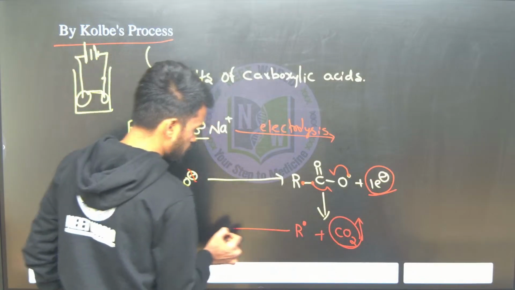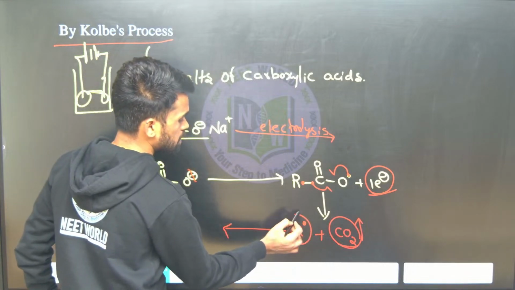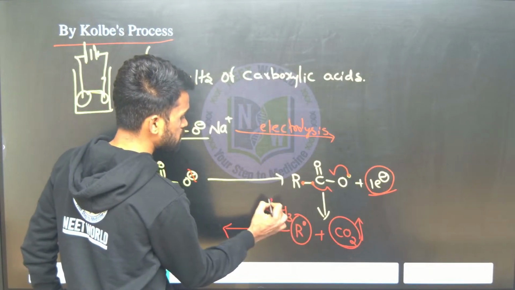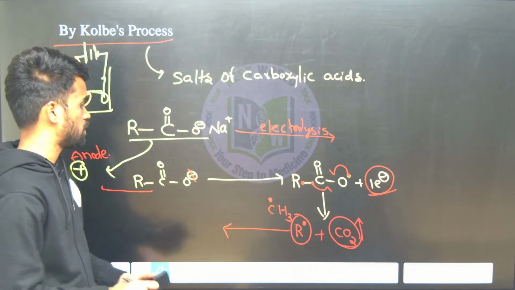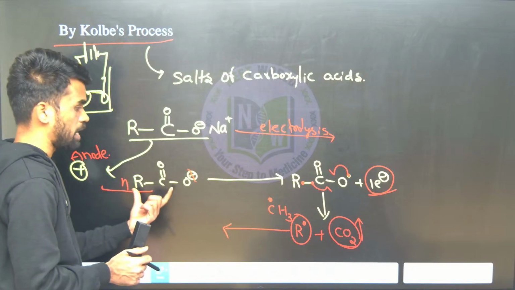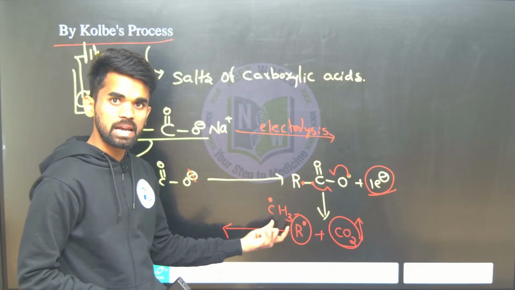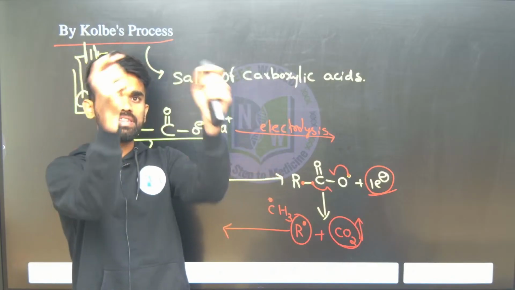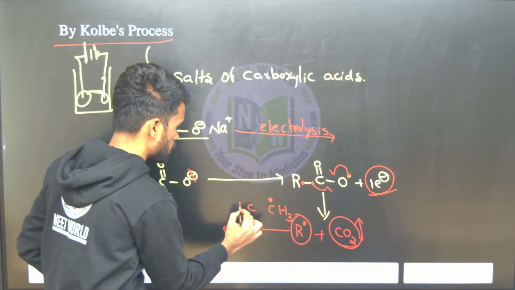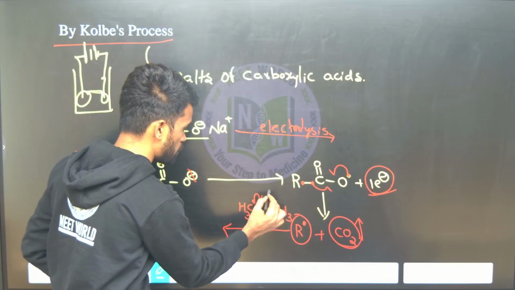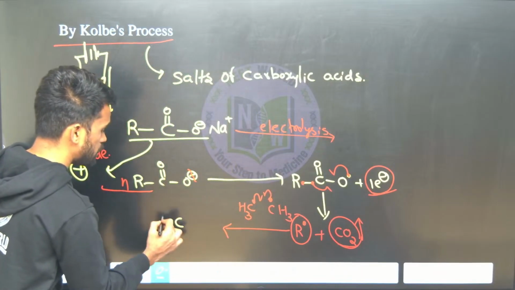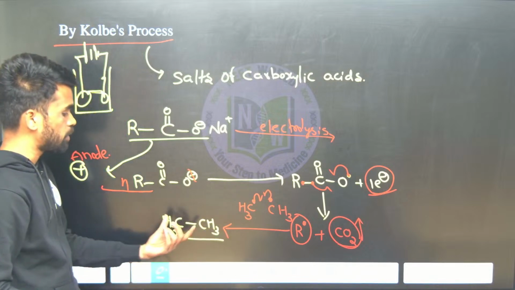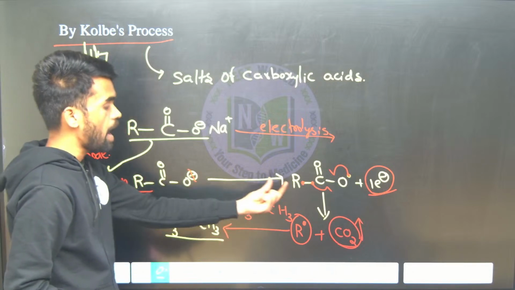Now these R radicals, if it is a methyl group, we will get a methyl radical. So like this, n number of methyl radicals are formed. If I take n number of these carboxylate ions, we will get n number of methyl radicals. All of them couple with each other. If I take two methyl radicals, they combine and give an ethane kind of product. So the hydrocarbon is formed at the anode only.